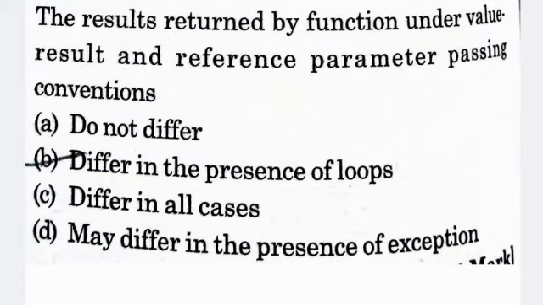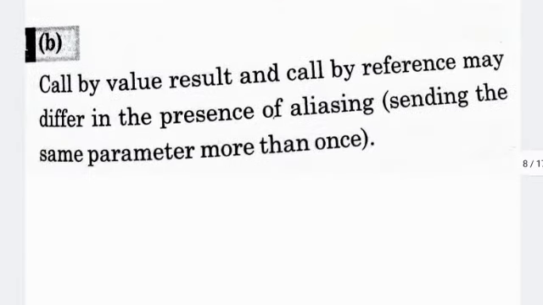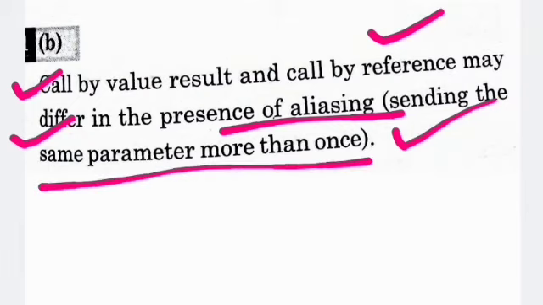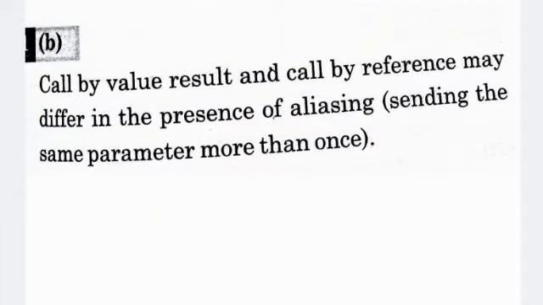So come to the solution of this question. The solution is given like option B is correct, which means call by value result and call by reference may differ in the presence of aliasing. What is aliasing? Aliasing is sending the same parameter more than once; that is called aliasing.